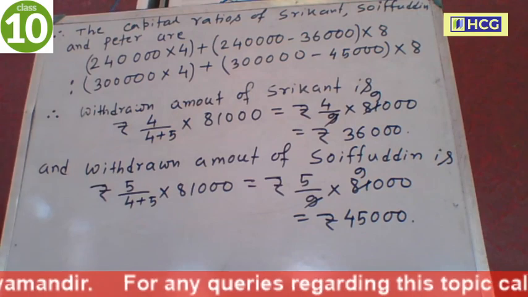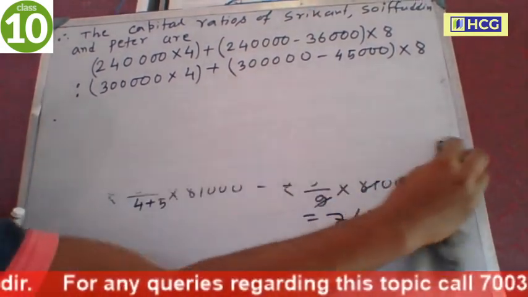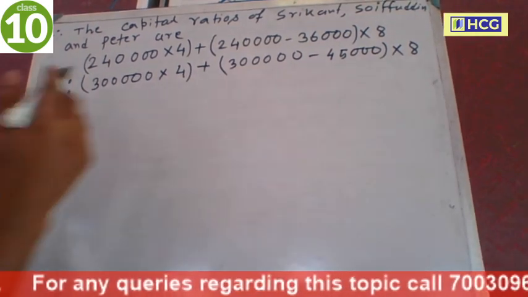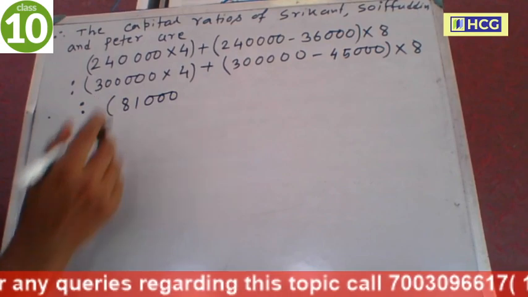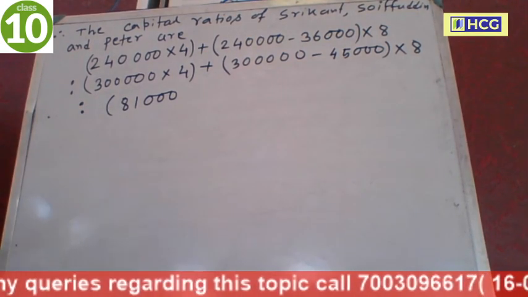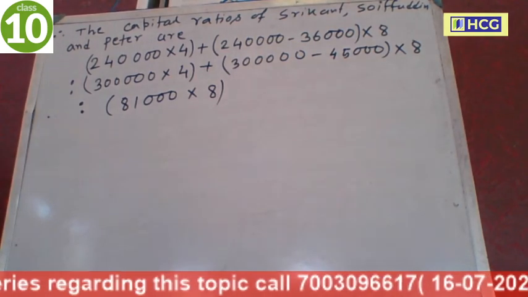And Peter invested 81,000 after 4 months, so this money is invested for only 8 months. This is the key point.